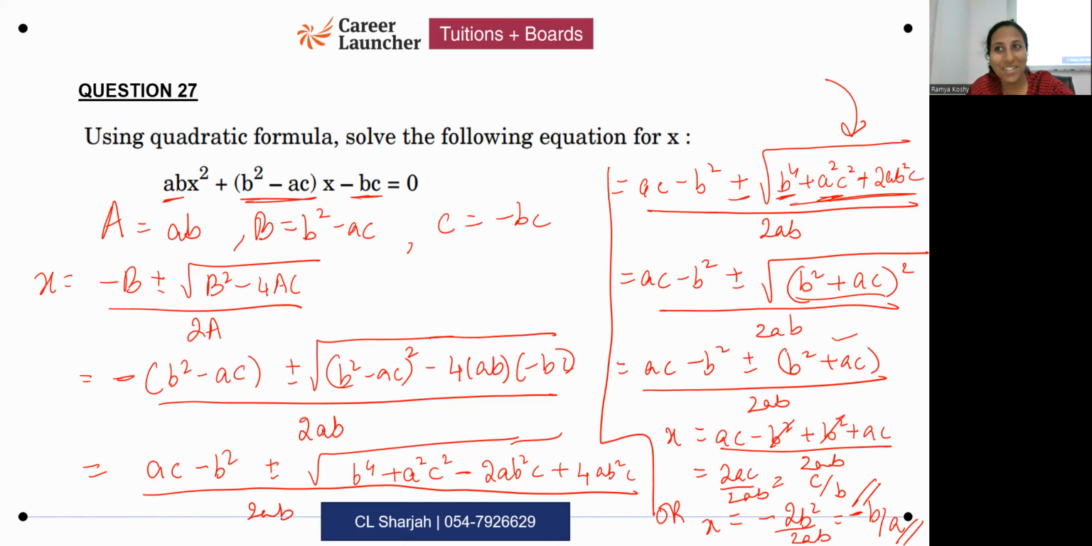Okay, separate it out. One answer is this plus that value divided by 2ab. Another answer is this minus. And when you are subtracting, use brackets properly. If you don't use brackets properly, your answer goes wrong. All right? Okay.